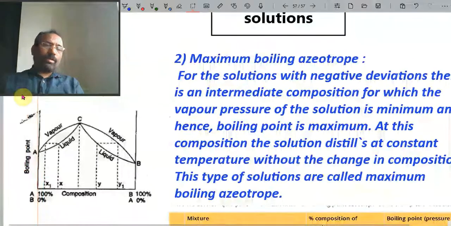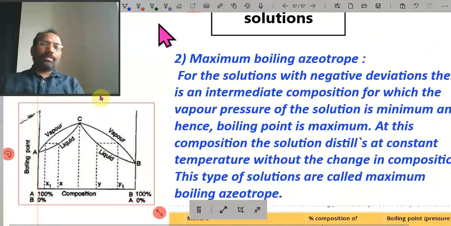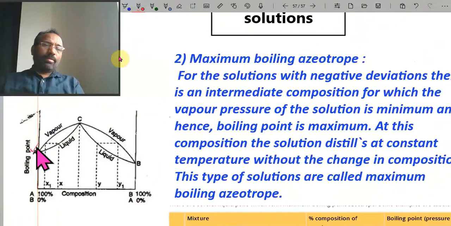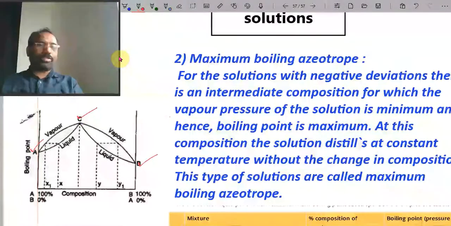Here at this point A, this is the boiling point of pure liquid A, and at this point the boiling point of pure liquid B. If A and B are mixed in different proportions, that is 68% nitric acid and 32% water, it forms an azeotropic mixture. Therefore, its boiling point is more than component A and component B. Therefore, this type of mixture is called a maximum boiling point azeotrope.